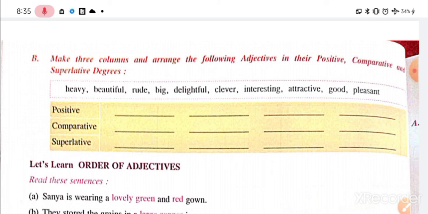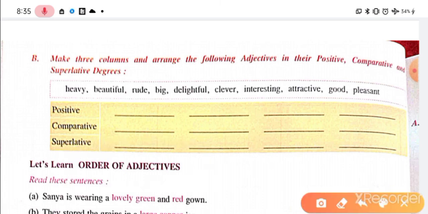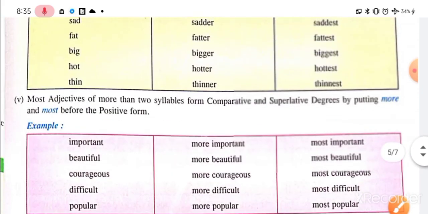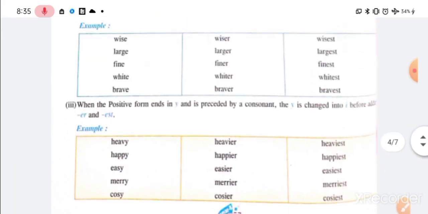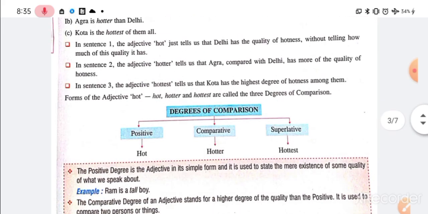So in our next class, guys, we'll be talking about the order of adjectives, very small things, and the main exercise of this chapter we will talk. That is all for the day, guys. Today's concept was the degree of adjectives. That is, we have done. I hope you understood it very well.